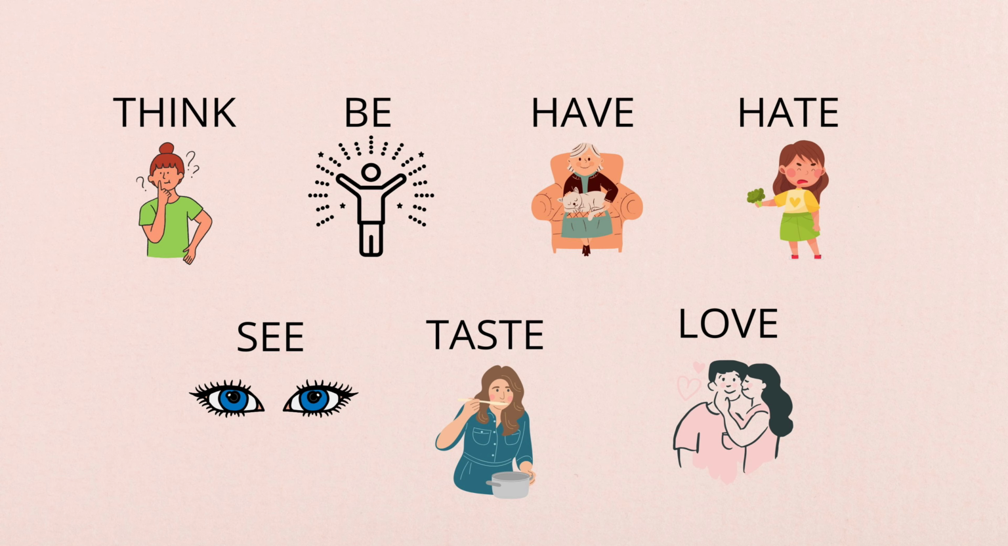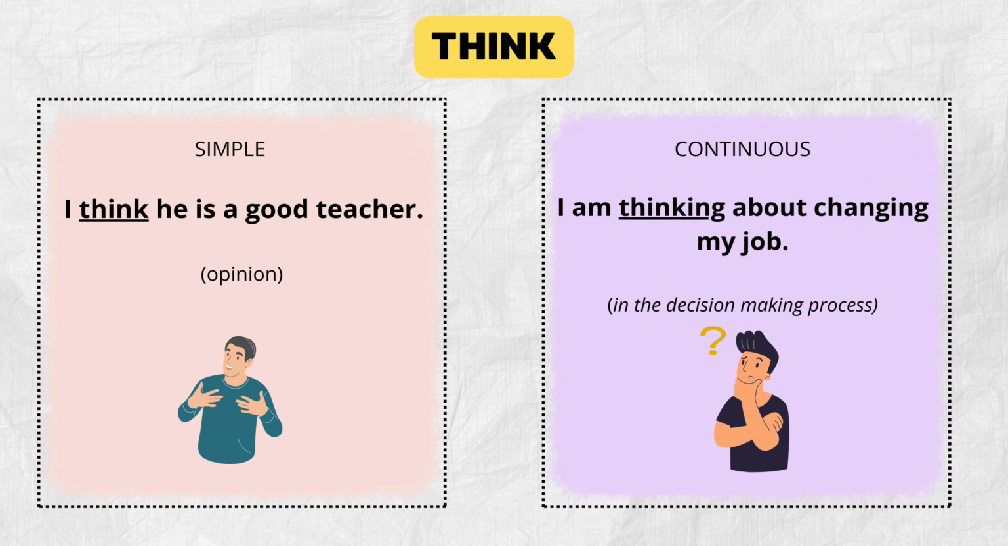Of course, not all of the stative verbs can appear in continuous tense. And to make your learning easier, let's simply highlight the verbs that can appear in continuous tense. Here is the list of the verbs that you can encounter in continuous tense: think, have, see, be, taste, love, and hate. Let's compare the following examples.